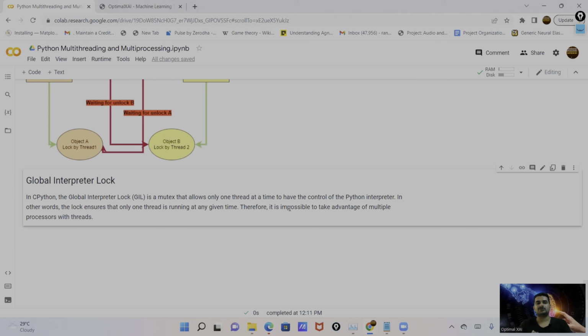So that's all about multi-threading and multiprocessing. In this particular video, I covered multi-threading, multiprocessing, concurrent programming, like concurrent execution of tasks and parallel execution of tasks, and the limitations and use cases of multi-threading and multiprocessing. And in the end, I discussed the lock mechanism, the deadlock situation, and the GIL also.